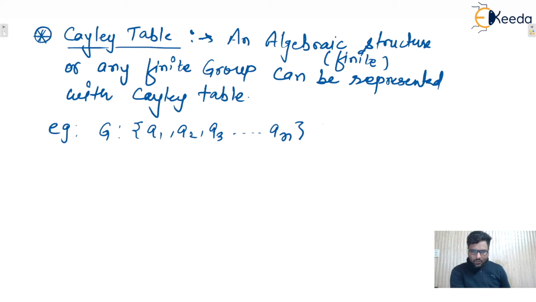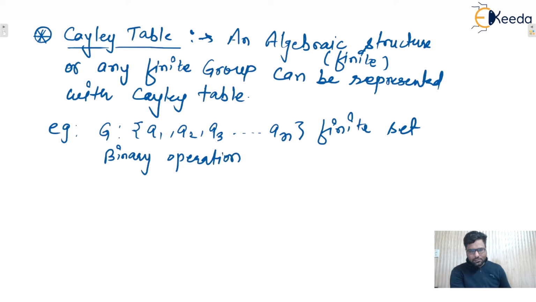So let's say this is a finite set. If it is a finite set, then we can call it a finite algebraic structure, isn't it? And let's say the binary operation is star. Then this is the format of the Cayley table.